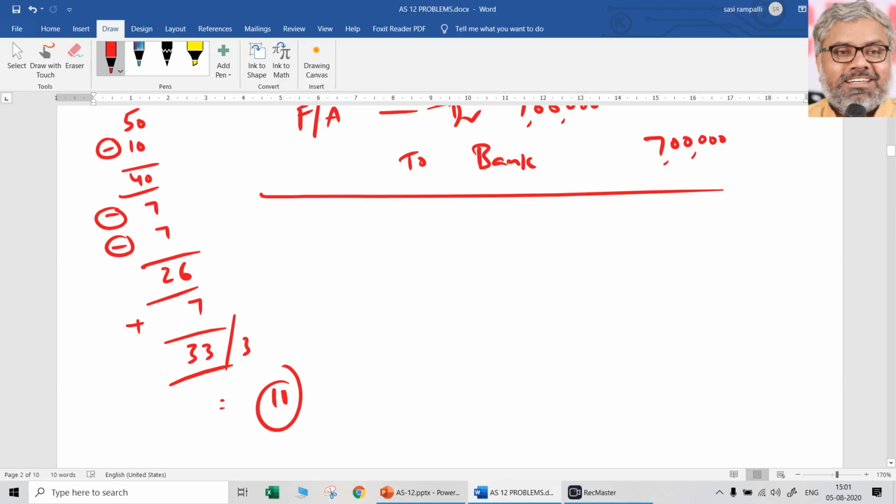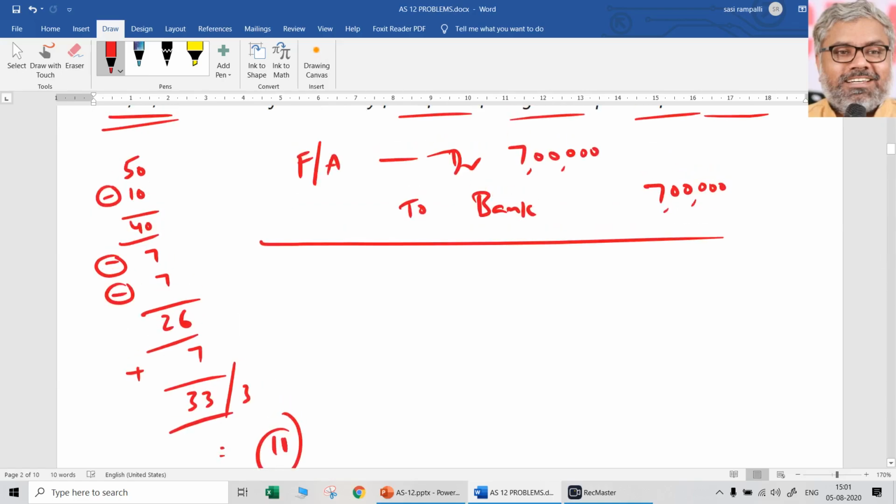50 lakhs original purchase price, 10 lakhs received as government grant, and according to their treatment we reduced it from cost of asset. 40 became the net actual cost of asset. First year depreciation 7 lakhs, second year depreciation 7 lakhs. So the asset value in the books of accounts at the end of second year is 26 lakhs. Now because of this refund entry, fixed asset value is increased by 7 lakhs. So it became 33 lakhs.